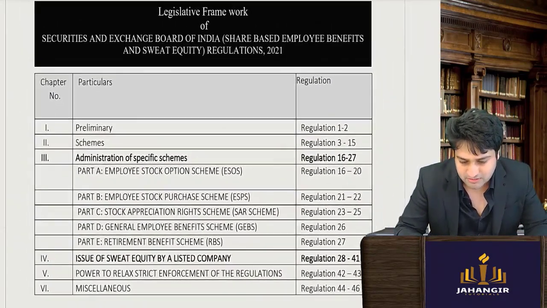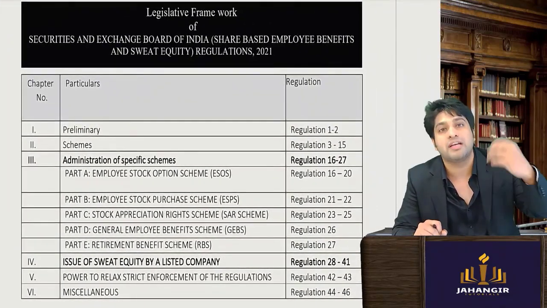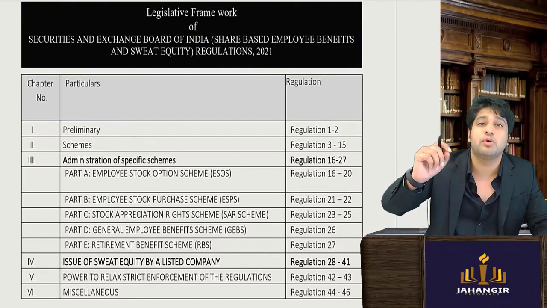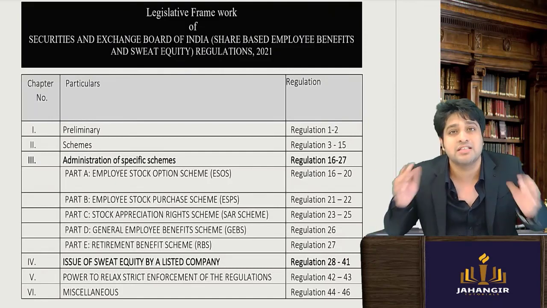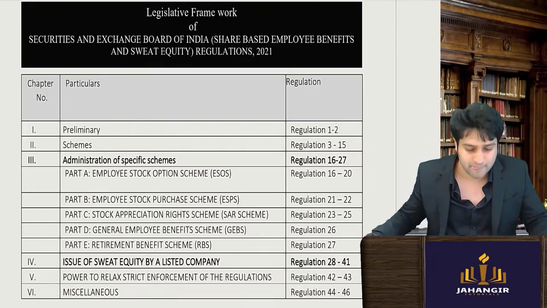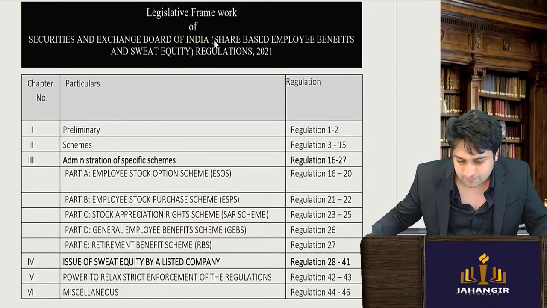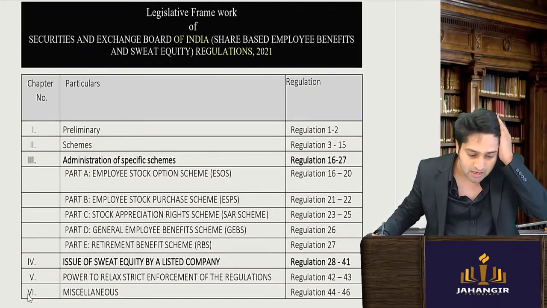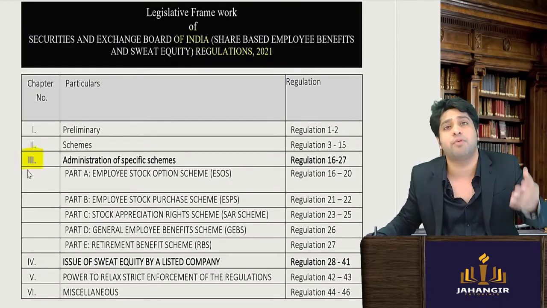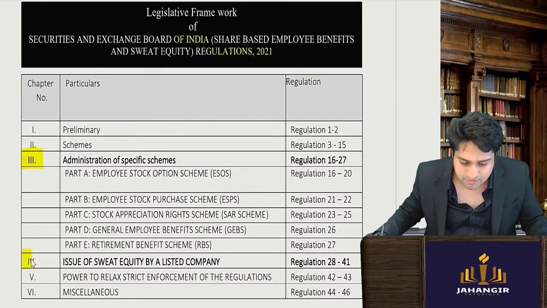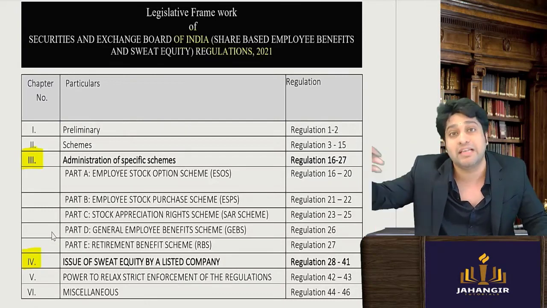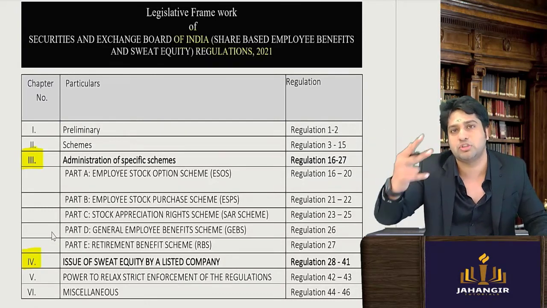Now, whenever we start, it is important, and I want you to take a note or take a screenshot because this is a confirmed question that will be there, and you will be confirmed writing the regulation number. Imagine writing the regulation number and the chapter number. I'm telling you which one will come. So your SEBI regulations have around 6 chapters. In the 6 chapters, chapter number 3 is very important for our syllabus, and chapter number 4. So always write it down as per chapter number 3 or chapter number 4. These two chapter numbers you should remember.